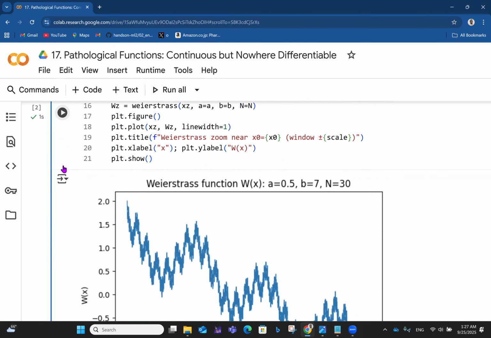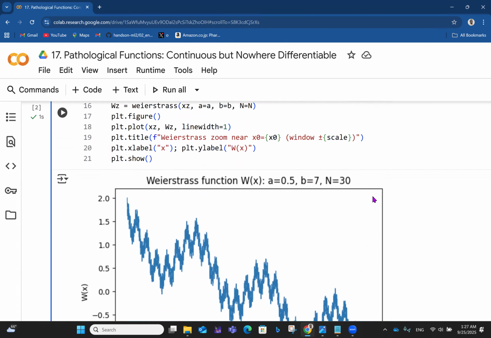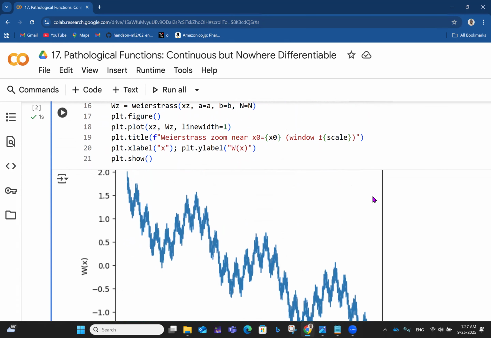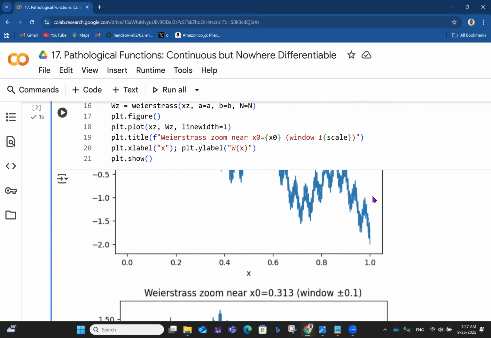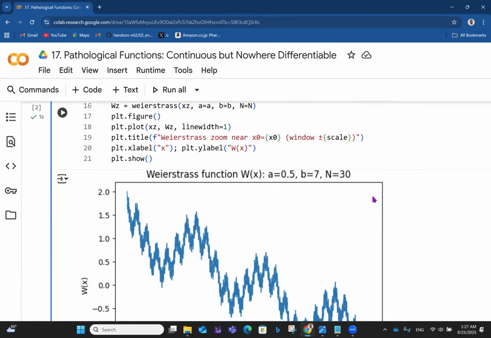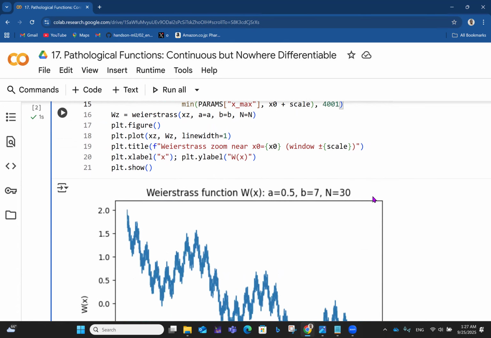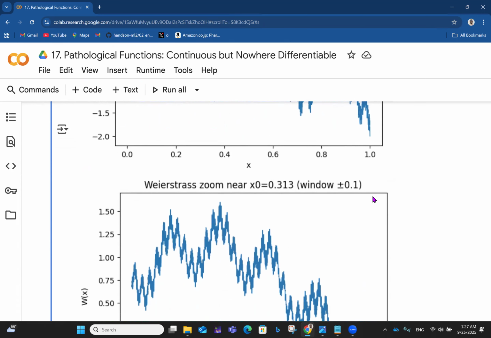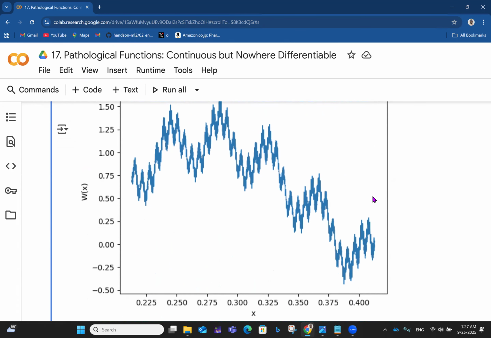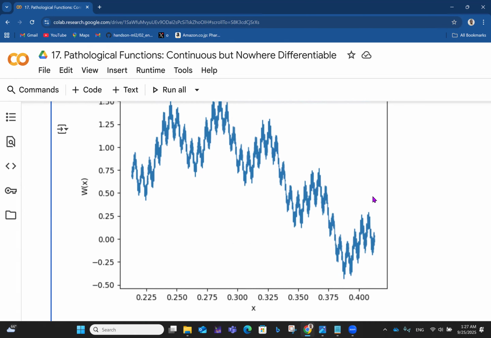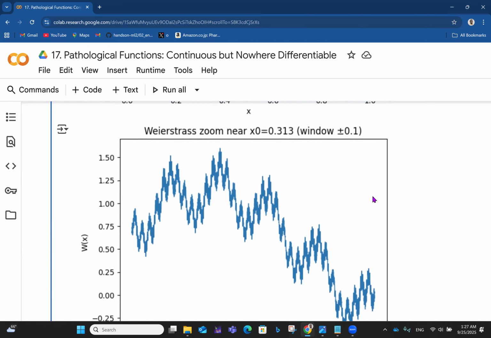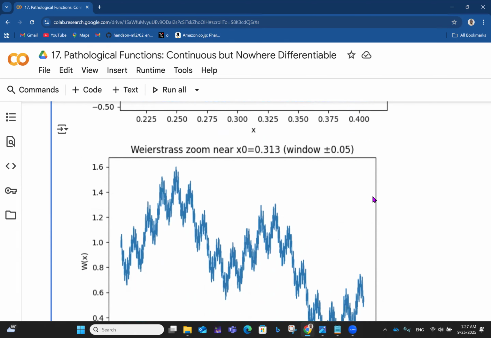So you have the Weierstrass function W of X, with A equal to 0.5, B equal to 7, N equal to 30. This is W of X against X, from 0 to 1 on the X-axis. Then taking X naught to be 0.313, we take a window of plus or minus 0.1. So here X ranges from somewhere close to 0.225 to 0.4, and we have W of X on the Y-axis.